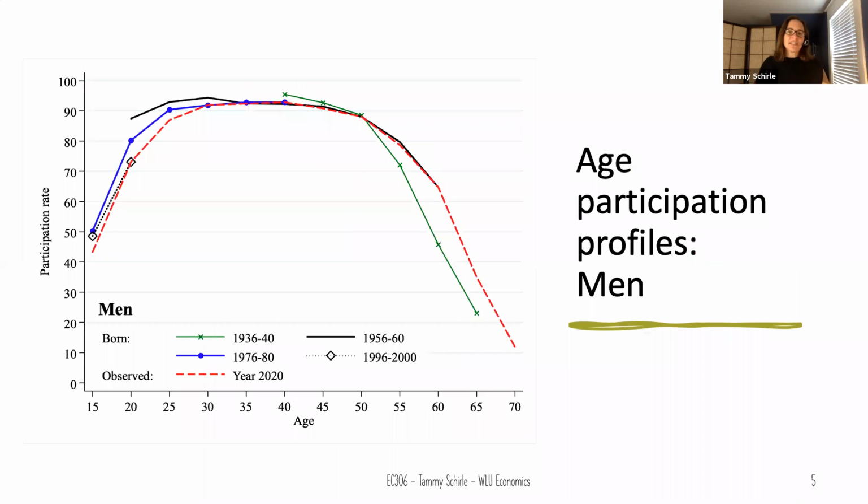When we look at the participation profiles of men in Canada, we see different changes across cohorts. Notice that men born in the late 1990s are much less likely to be working at age 20 than men born in the late 1950s. We also see later generations more likely to participate at older ages. But again, we can see that it's important to follow cohorts as they age, rather than summarizing different age groups at one point in time, if we want to think about measuring age effects.